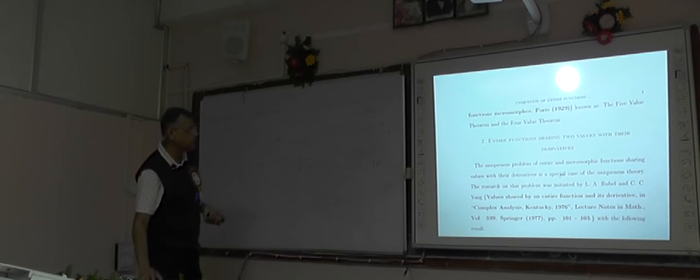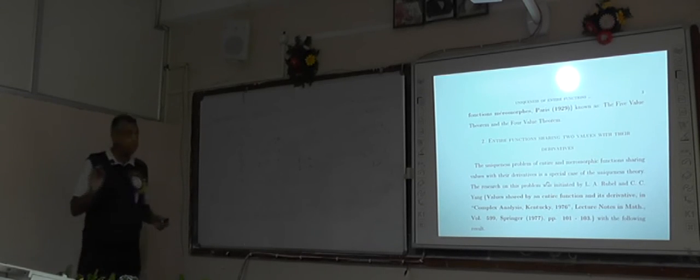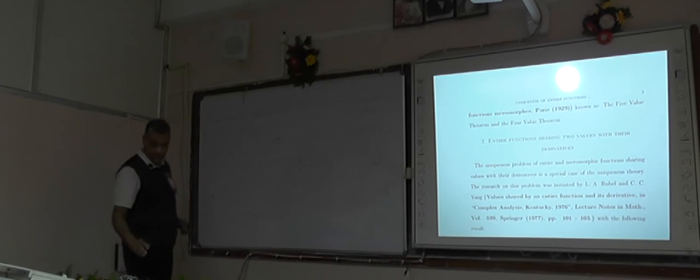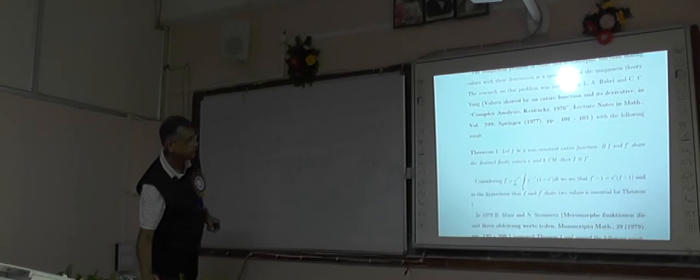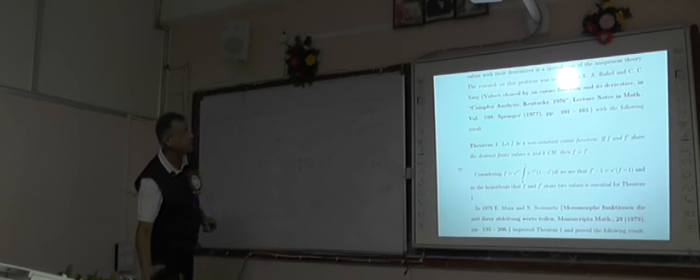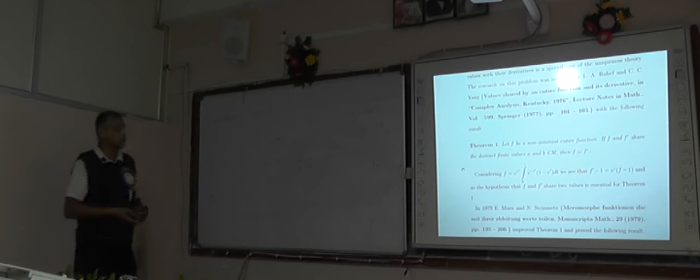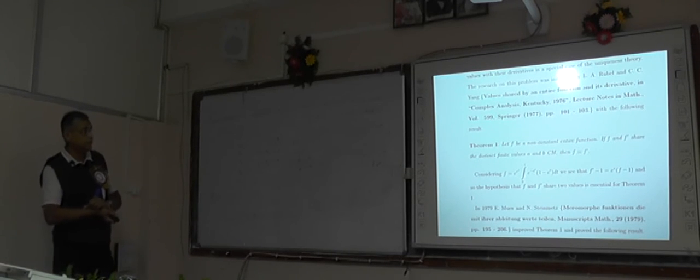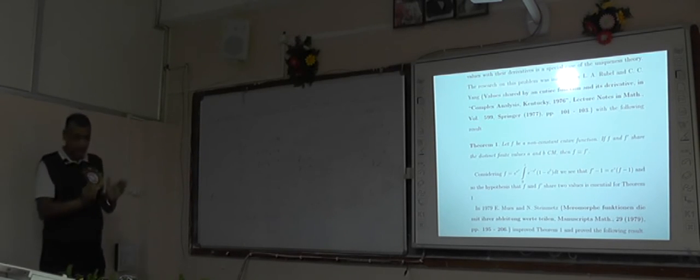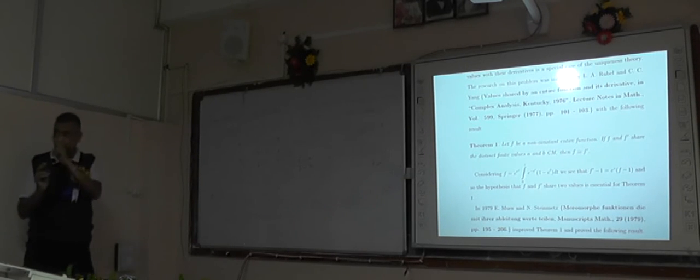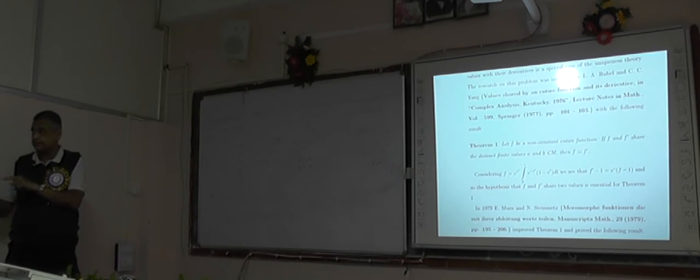So as already I have mentioned the 5-value theorem and 4-value theorem. Next, in 1977, L.A. Rubel and C.C. Young considered the case when an entire function f shares two values with its derivative.